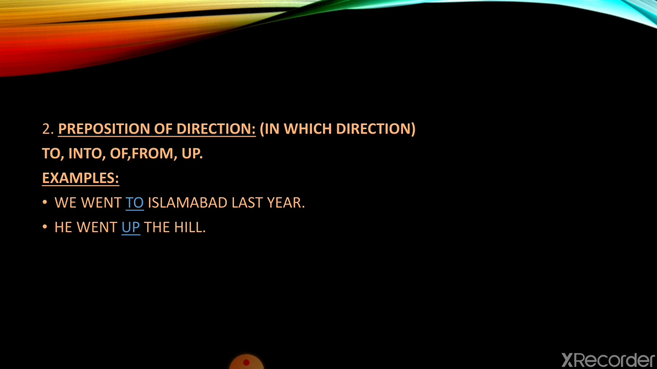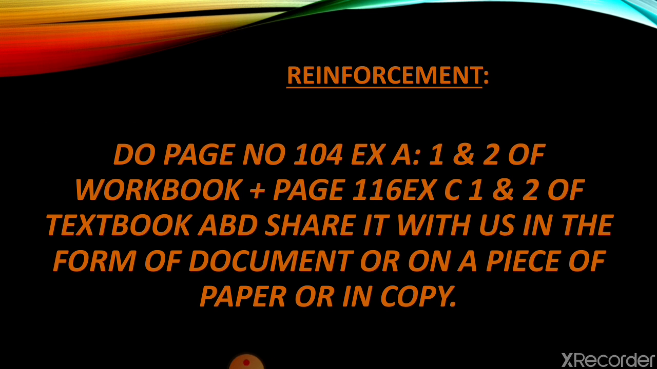Sentence example is we went to Islamabad last week. Here to describes in which direction we went. So here to is the linking word and a preposition.